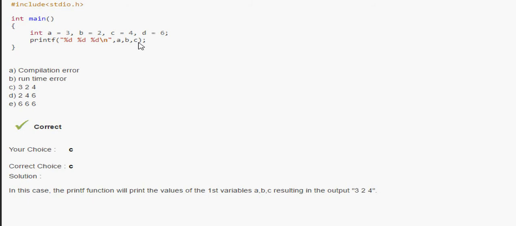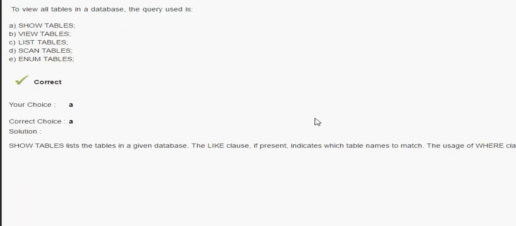Okay, next question is regarding the DBMS. To view all the tables in a database, the query used is show tables. This is the query; show tables lists the tables in a given database.